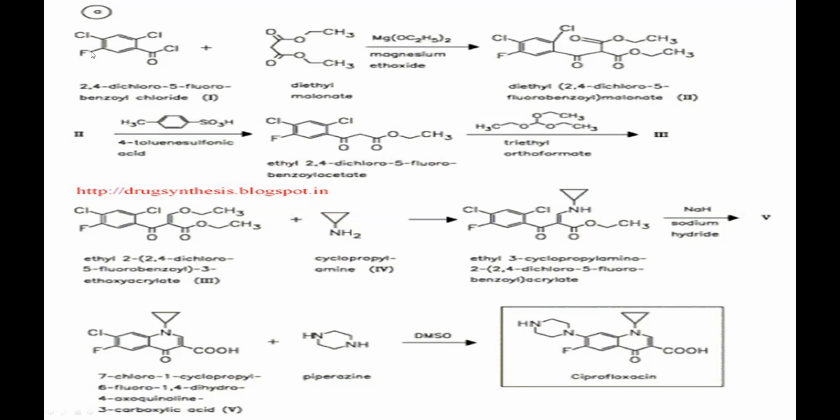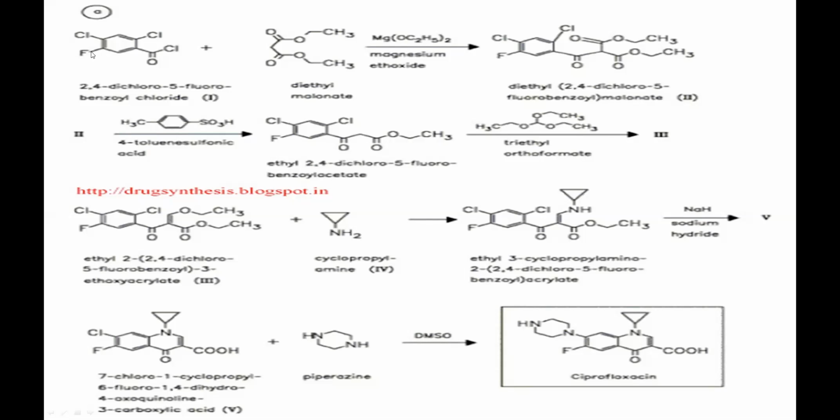When you treat this particular intermediate with sodium hydride, that is a base, it will undergo hydrolysis as well as cyclization. If you see, the amine will get deprotonated and it will undergo a substitution reaction with your chlorine to give your corresponding intermediate. When you treat that intermediate with piperazine, by heating it at high temperature, you get your ciprofloxacin.